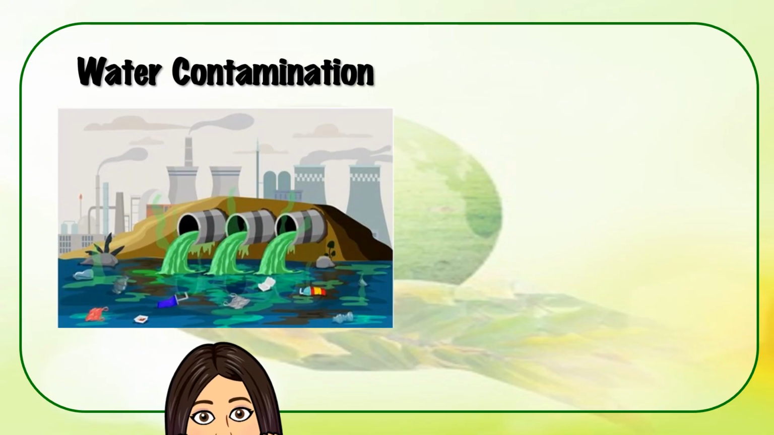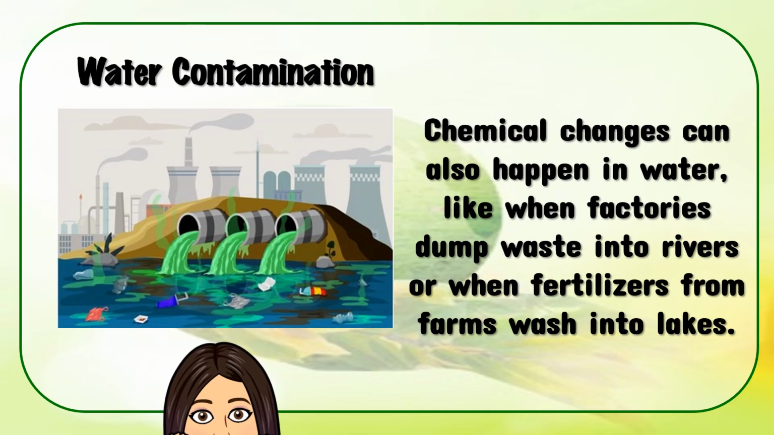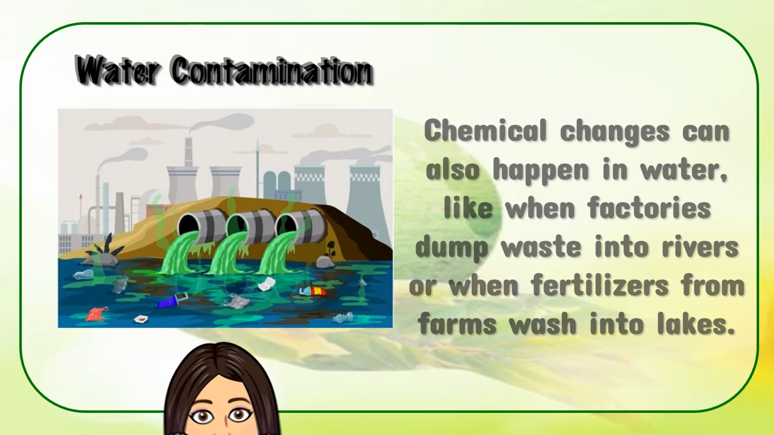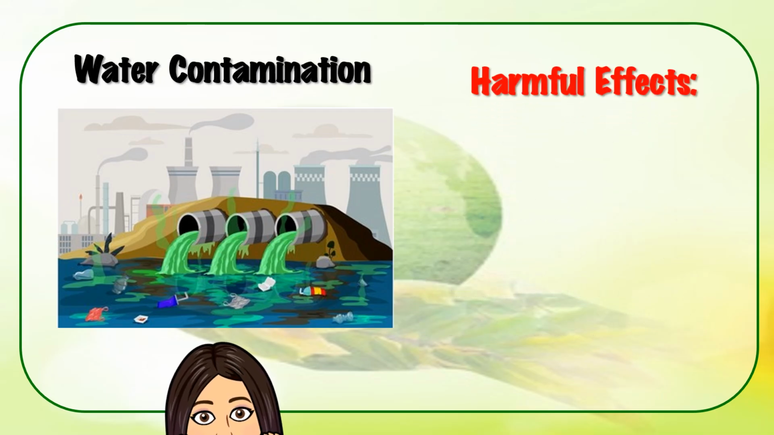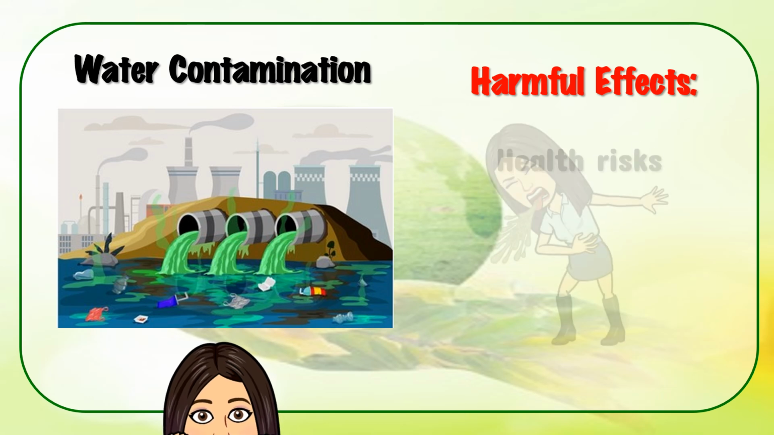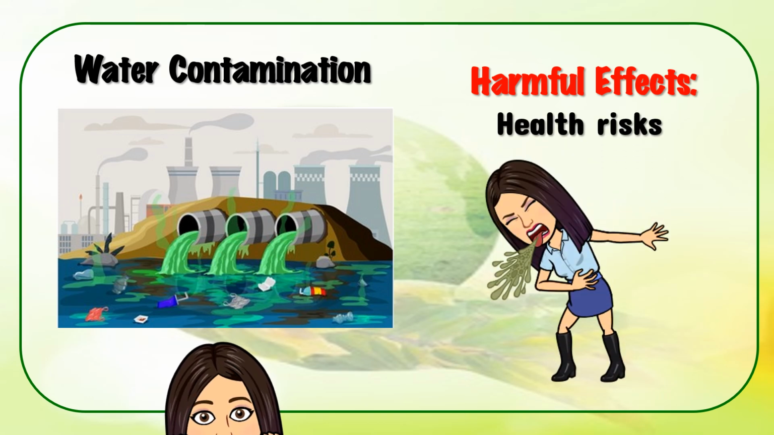Water contamination. Chemical changes can also happen in water, like when factories dump waste into rivers or when fertilizers from farms wash into lakes. Harmful effects of water contamination: health risks. Contaminated water can make people sick if they drink it or swim in it. It can cause stomach aches, diarrhea, and even more serious illnesses.